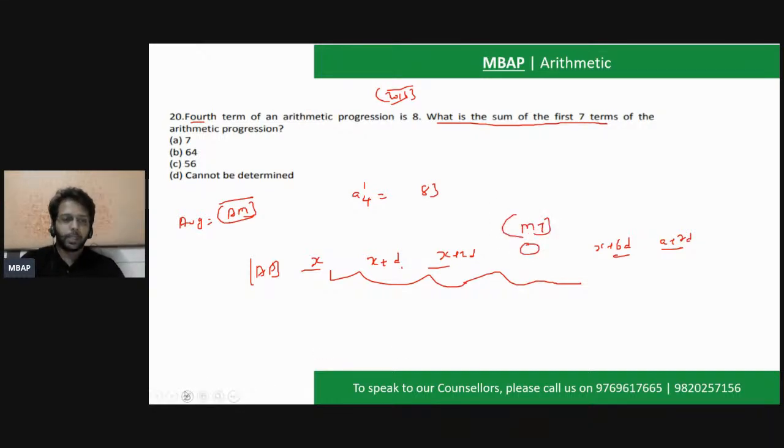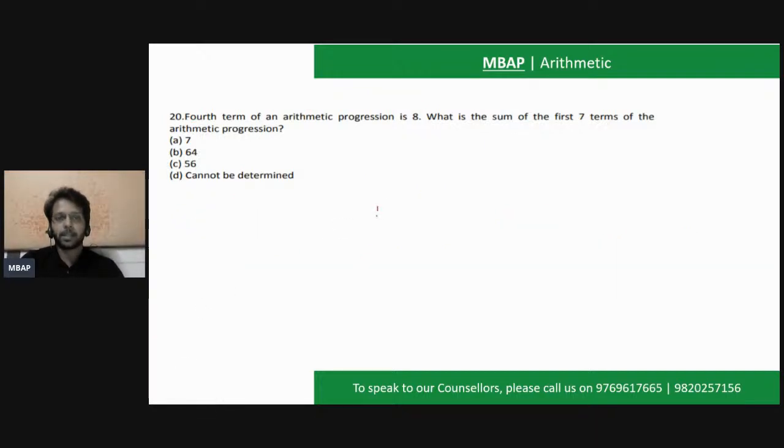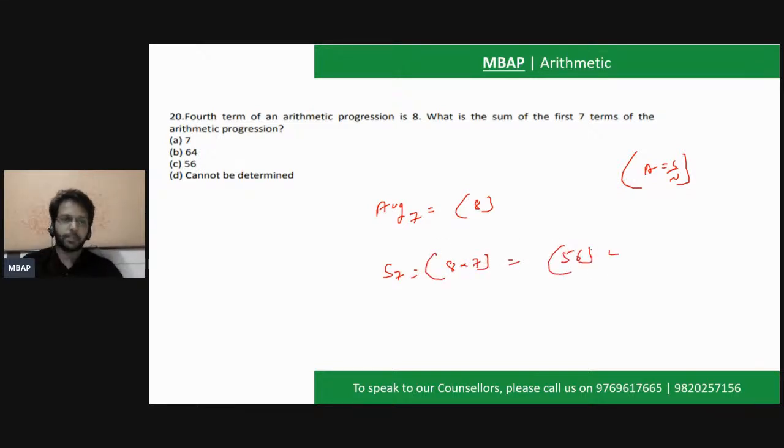So if you decode this question, the question is as simple as: the average of 7 values is given to you as 8, and the question is to find the sum of the first 7 values. We know average is nothing but sum by number of values. So in this question, the sum will be equal to 8 into the number of terms, which is 7, and the answer will become as simple as 7 8s are 56. So very easily you'll mark option C to be the final answer.